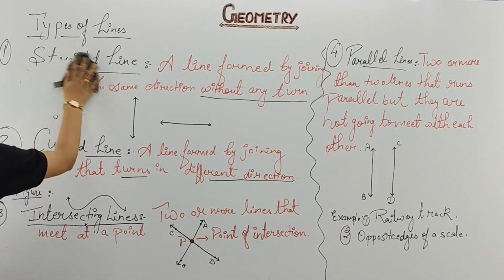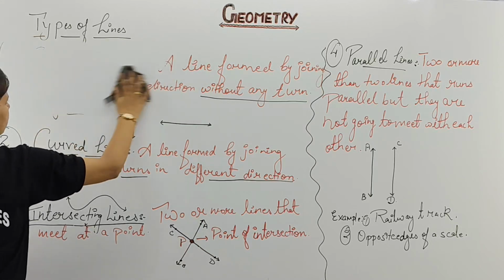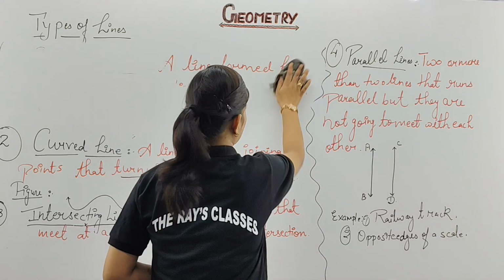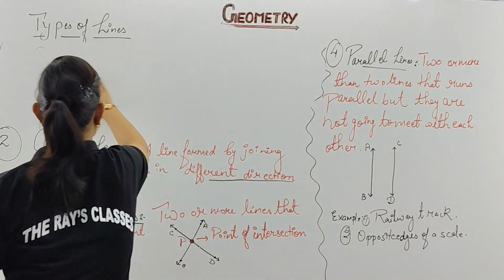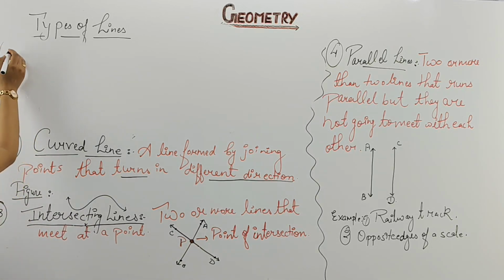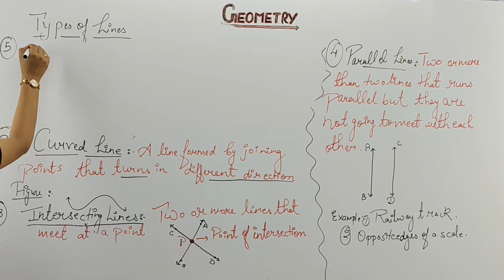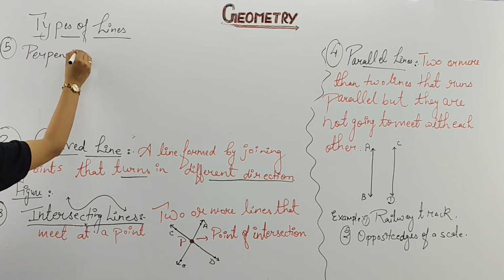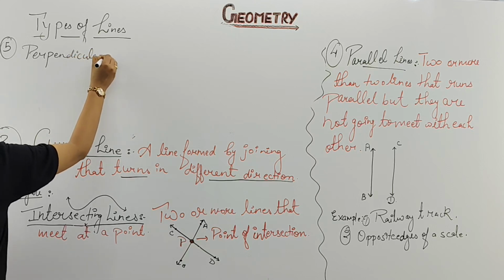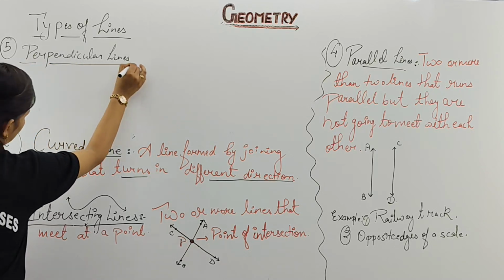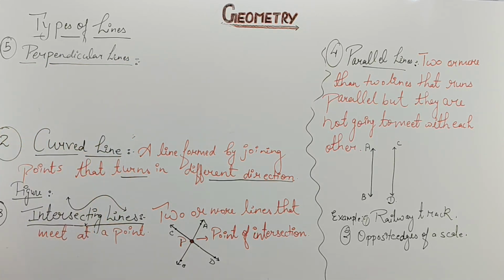I think I'll erase this one. It is sufficient for me to write the definition of that one. So with the figure you can identify easily. Fifth will be your perpendicular line. Can you please tell me what type of lines are called perpendicular lines, or what image we are going to draw for this one?